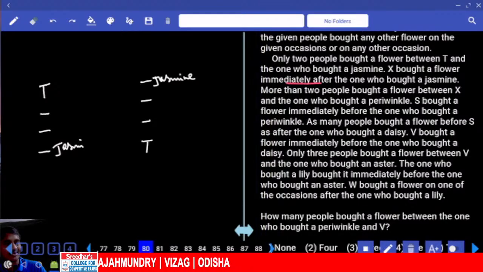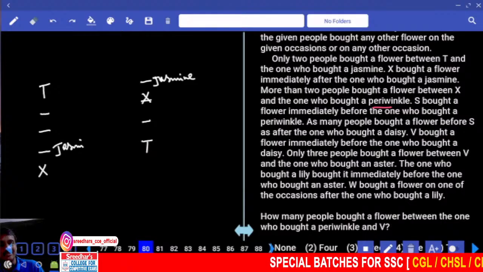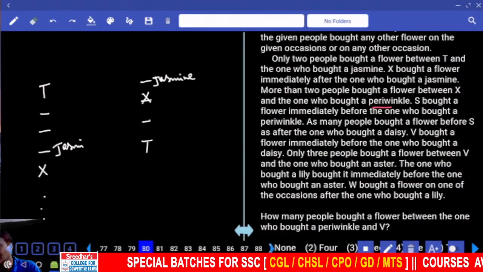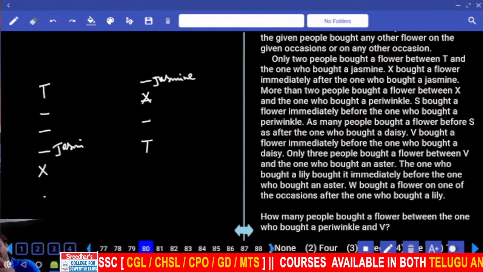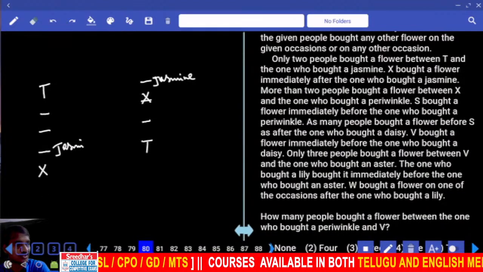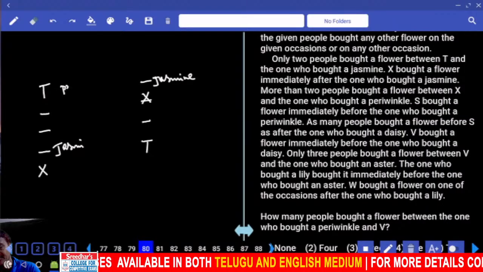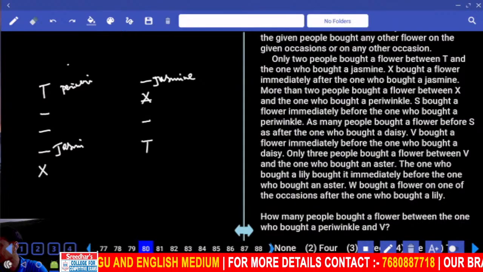And X bought a flower immediately after jasmine. Who is immediately after jasmine? X. Then next one: more than 2 people bought a flower between X and periwinkle. More than 2 means minimum 3 persons. Minimum 3 persons after is not possible because there are only 6 people, isn't it? Hence before. More than 2, that means minimum 3: 1, 2, 3. Now this periwinkle can be like this. That is one possibility. There are 2 possibilities.